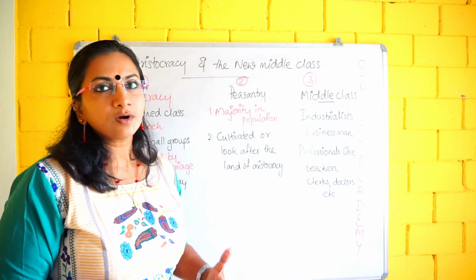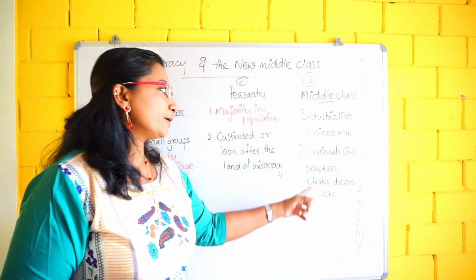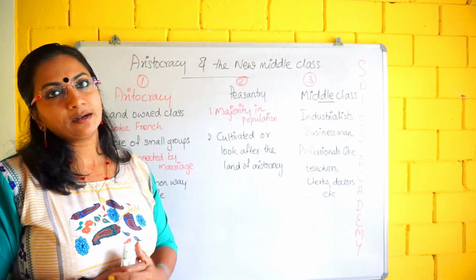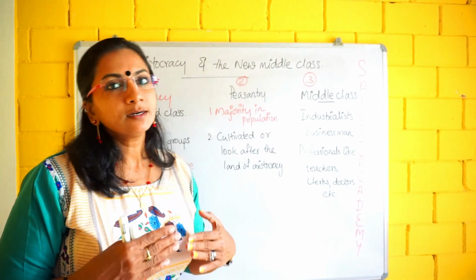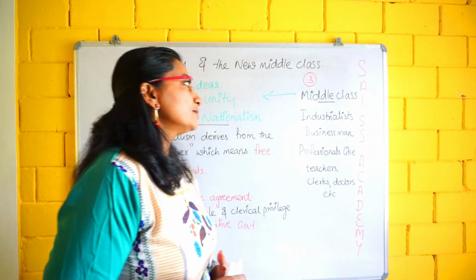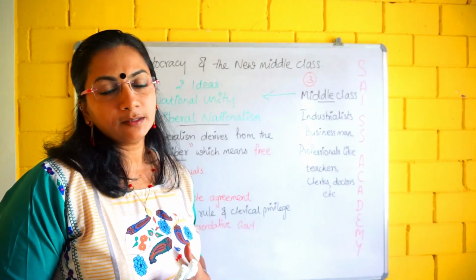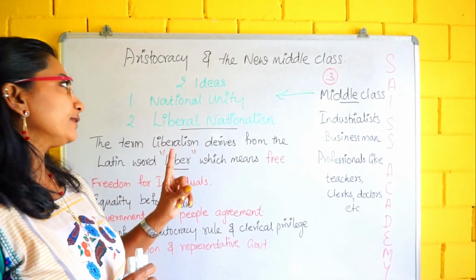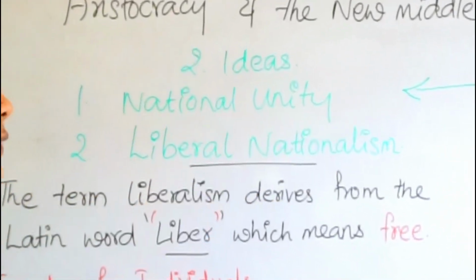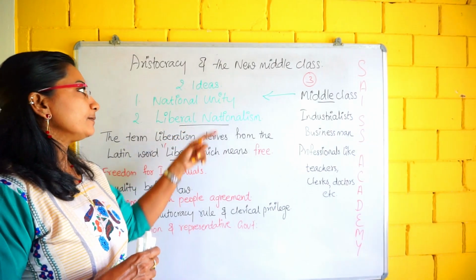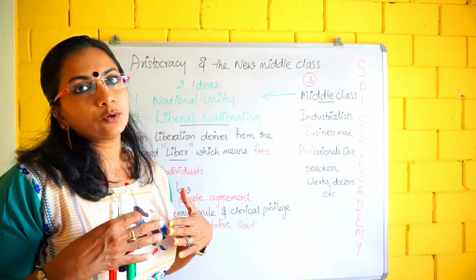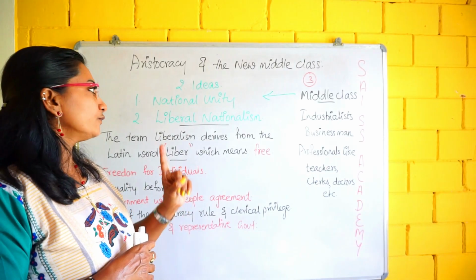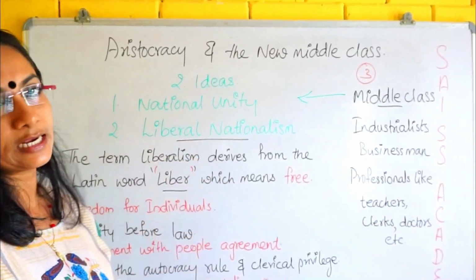Let us have a look at what they brought, because this group is of educated people. What did these educated people do? Have a look. This middle class, these educated people, had two ideas. What were they? The first one is national unity. National unity means they needed a state of national unity. That is the first idea. And the second idea of the middle class was liberal nationalism.